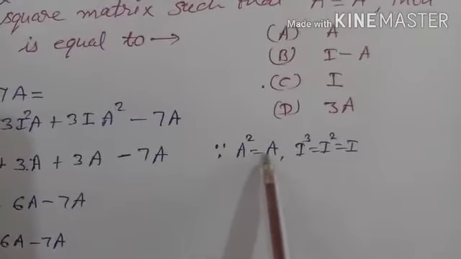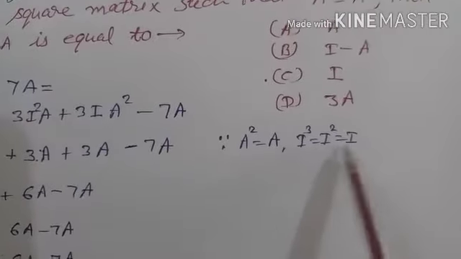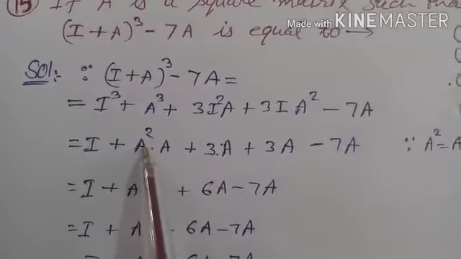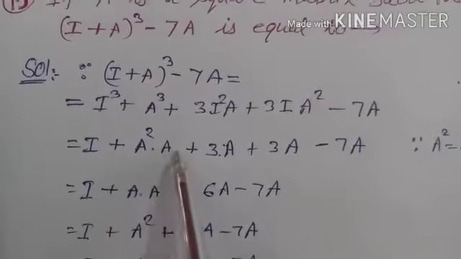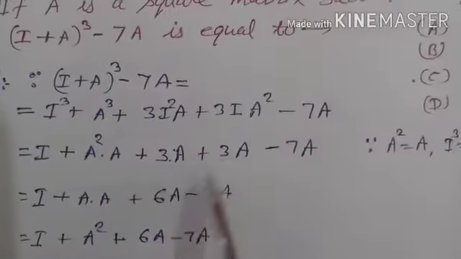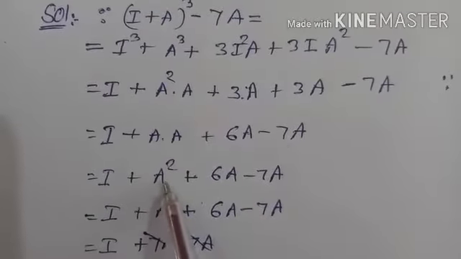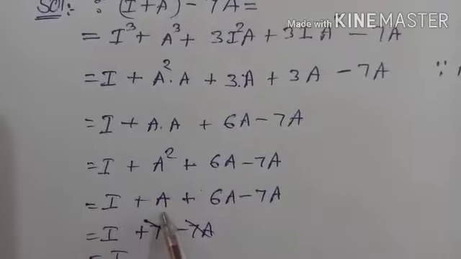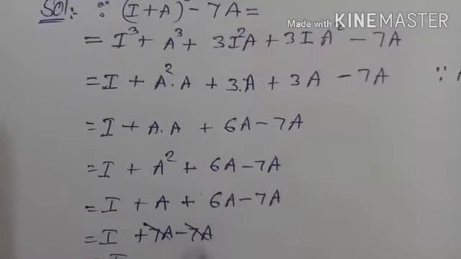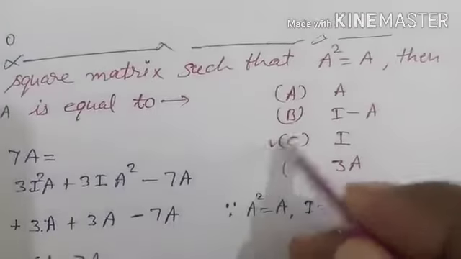Right, the reason is that since A square is equal to A, and I cube, I square and all are equal to I. Now A square, which is once again A, so A into A, next step will be A square. 3A plus 3A, that is 6A, minus 7A as it is. In the next step, in place of A square, write A. Here A plus 6A, total 7A, and 7A and minus 7A cancel out, only I remaining. So the correct option is option number C.